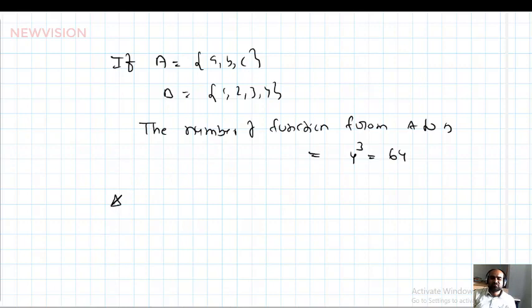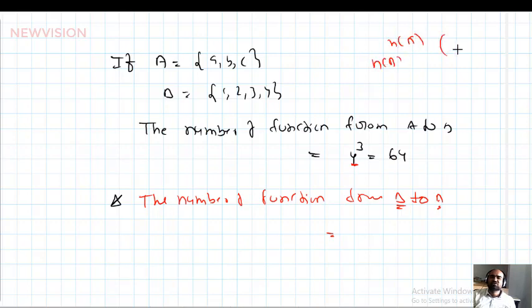Next one is the number of functions from B to A, equal to n(A) power n(B). For A to B, it is n(B) power n(A) for the function from A to B. Now for B to A, what should we write as the formula? n(A) power n(B). n(A) means 3, n(B) is 4, 3 power 4 is 81. Therefore 81 functions exist from B to A.